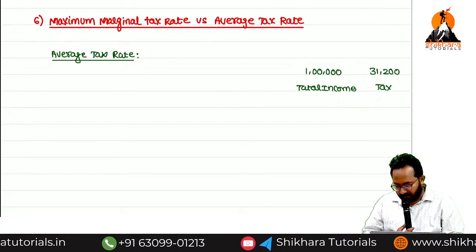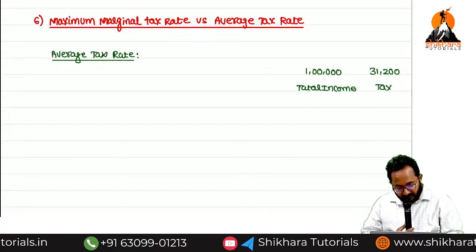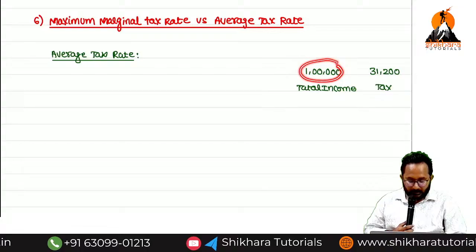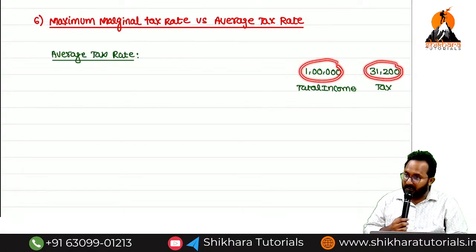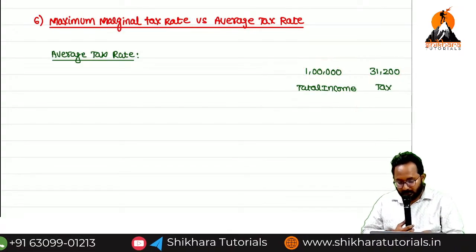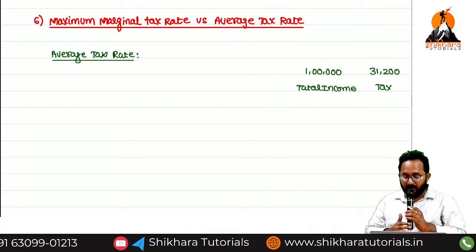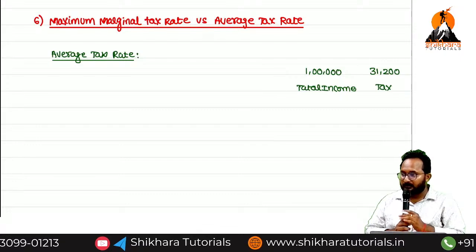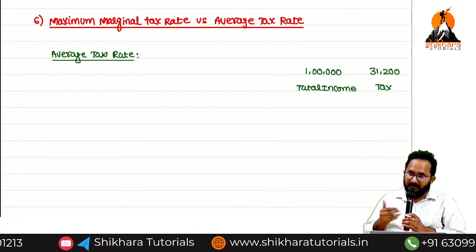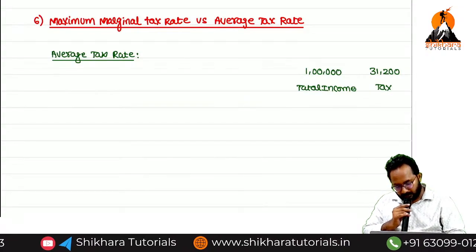How can we calculate this average tax rate? Total income 1 lakh, and tax paid 31,200. What is the rate? Please calculate. 31,200 divided by 1 lakh. How much? 31.2. I will give you the explanation also.